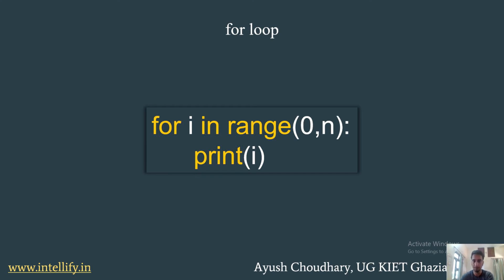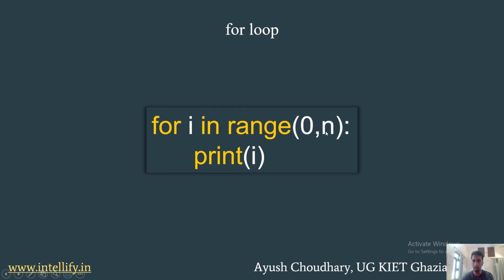I have specified only two things here, because by default the step is 1. If you want to specify anything other than 1, you put it there.